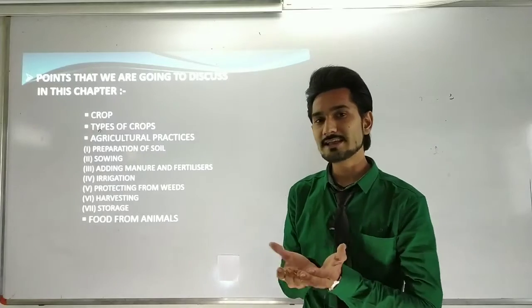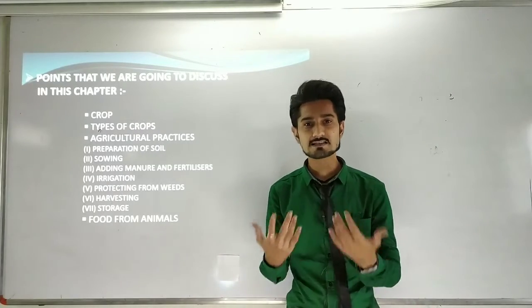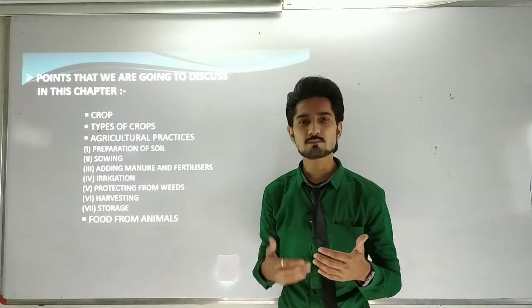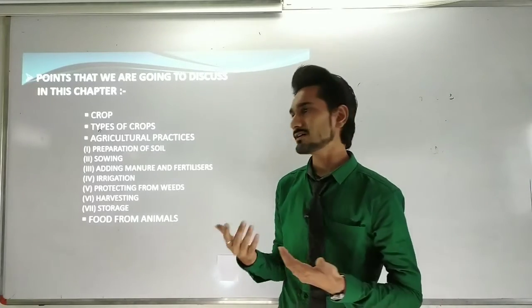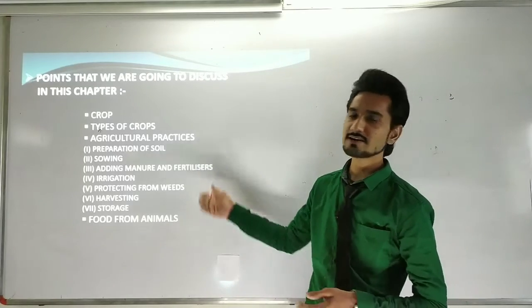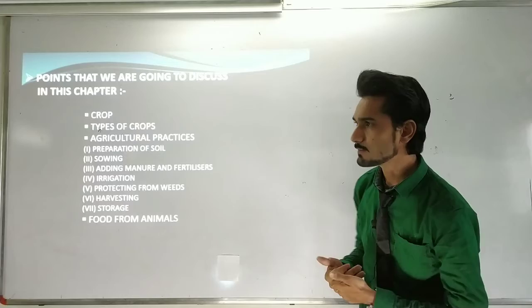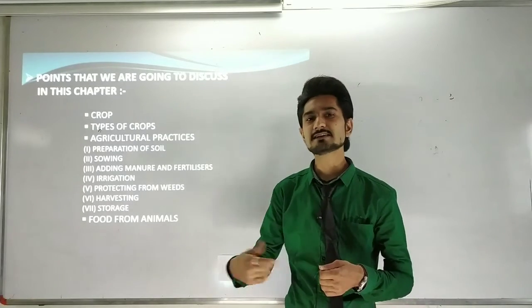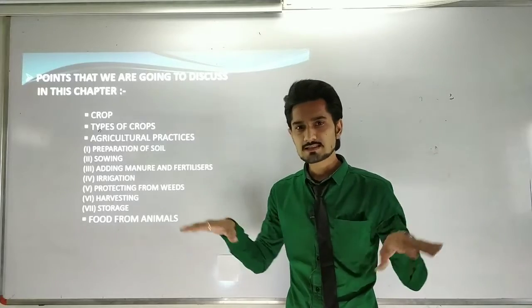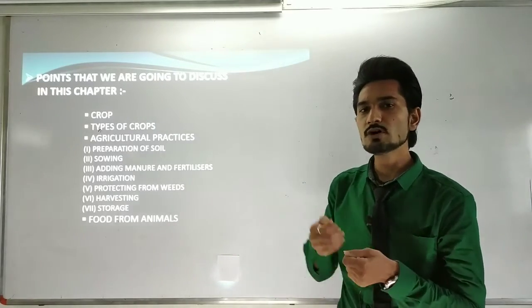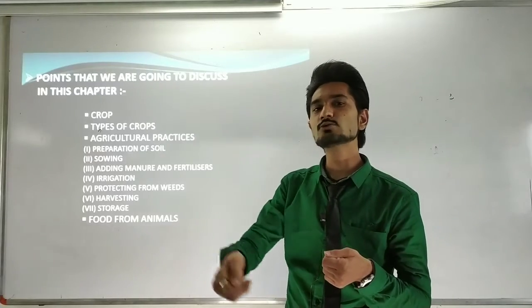If the soil is very good and healthy and contains more nutrition and minerals, then the crop will grow more efficiently and very easily. So for that we need to prepare the soil. After that we will discuss the second step, sowing. Sowing means adding the seeds into the soil. After preparing the soil, what do we have to do? The second step is that we have to put the seeds into the soil.